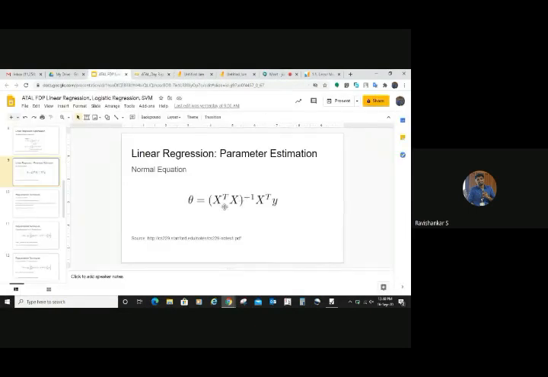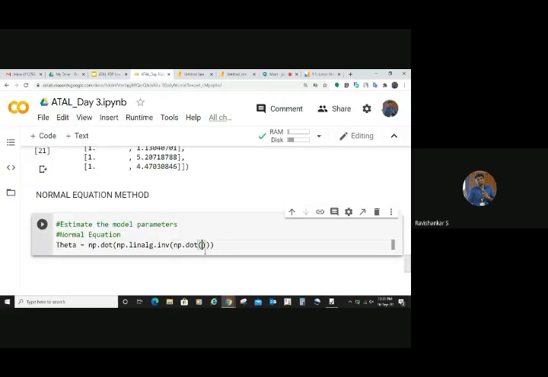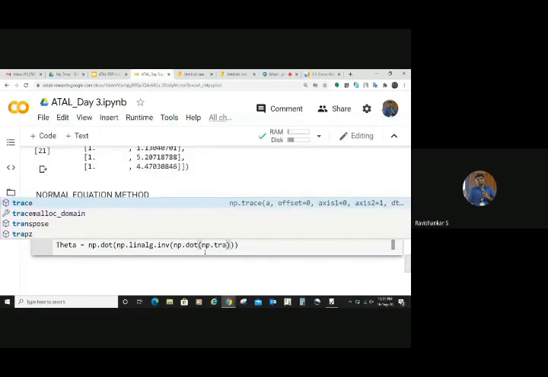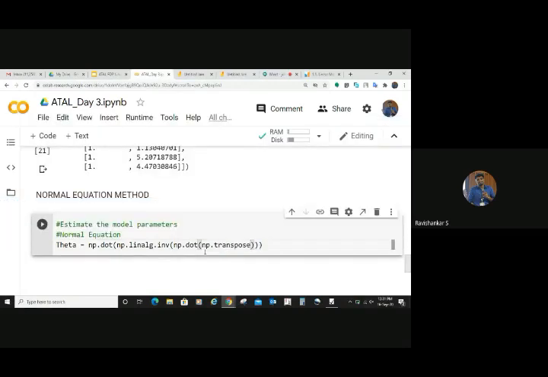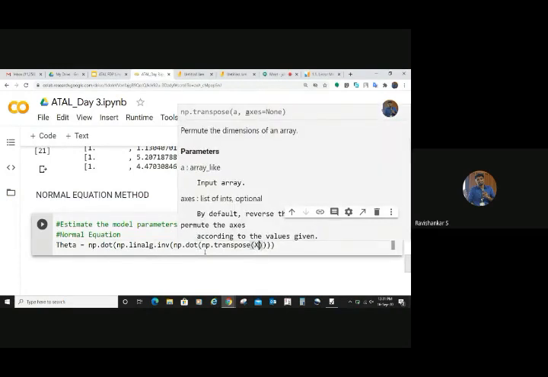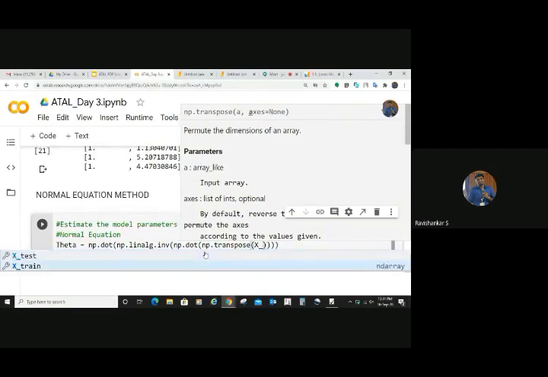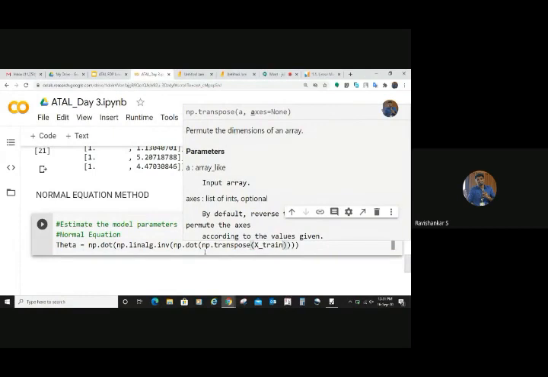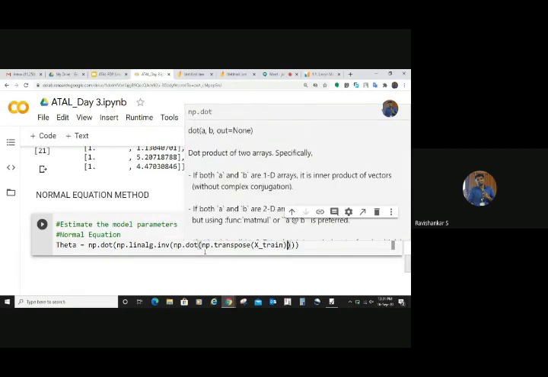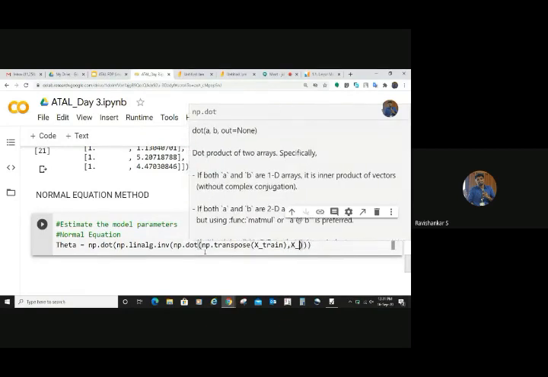So we called inverse. Inside that you need to take the dot product of what? X transpose x. Now you need to take the transpose of x, right? So you should take transpose of x. So for that you need to put np dot, right? Dot product of np dot. There is something called transpose available. Yeah, these are all functions available in NumPy. You need to call it using np, right? And which is the transpose you need to take? You take the transpose of the training vector, right? Your x corresponds to your training vector, right? And then you need to take the dot product of that with your x prime according to the equation.